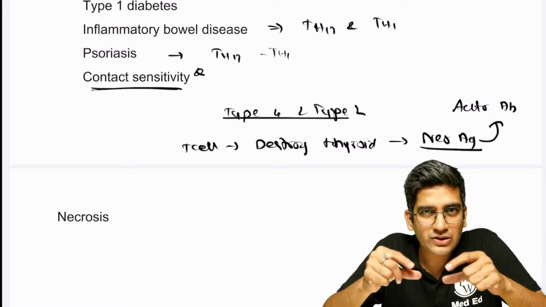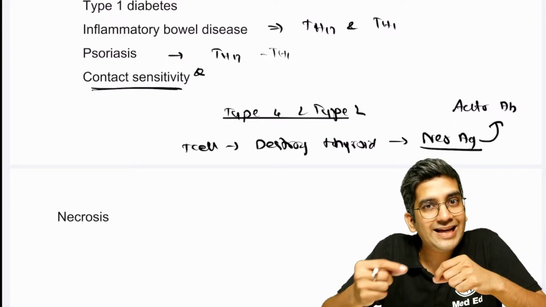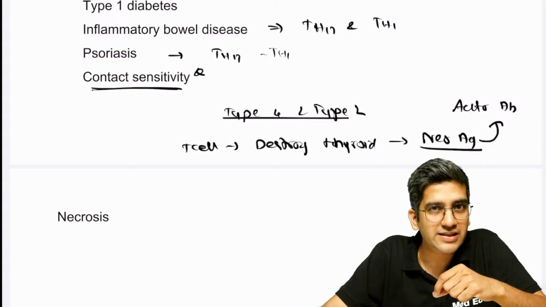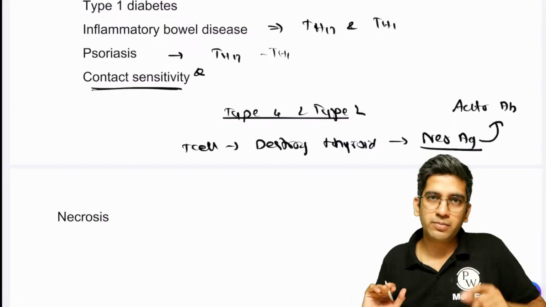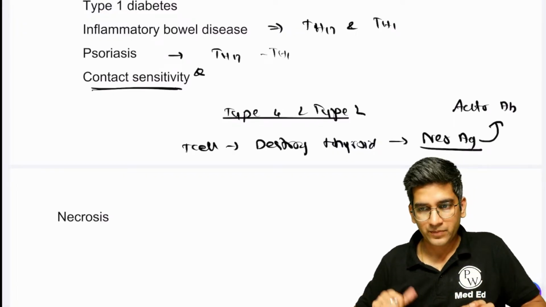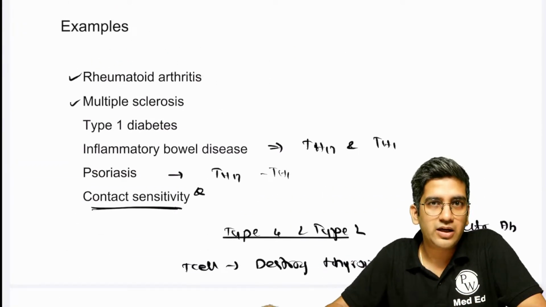So most of the pathogenesis will start from a T cell, will end up in a B cell, and will be propagated by the B cell. That's how it is, right? Quite a few of them, be it Hashimoto, be it pernicious anemia, it's just the same outline. Fine. Okay, perfect. That's about hypersensitive responses.